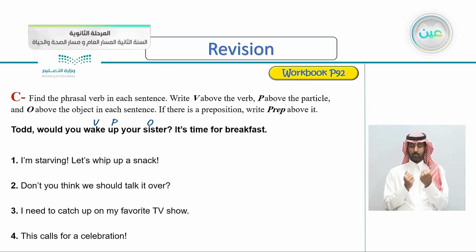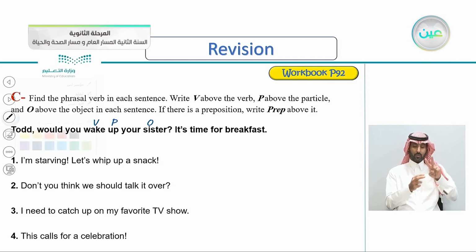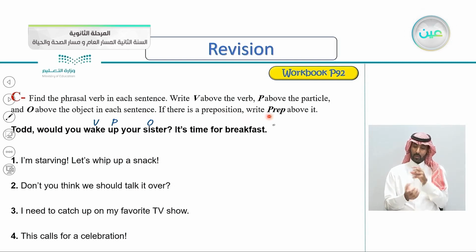Please open your workbook, page 92, exercise C. Find the phrasal verb in each sentence. Write V above the verb, P above the particle, and O above the object in each sentence. If there is a preposition, write prep above it. So the first one is already done for you.